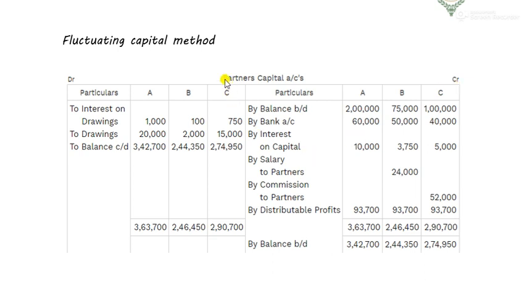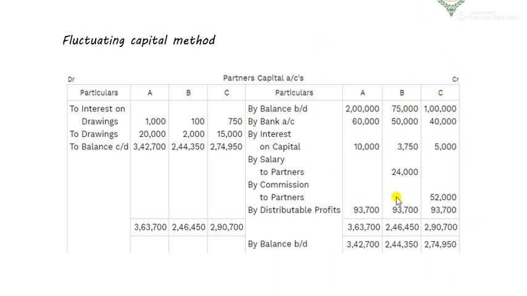So we need to keep some things in mind, that capital account, not partners capital, but just capital, is a credit account. It means that if the capital is increased, then the account is to be credited.